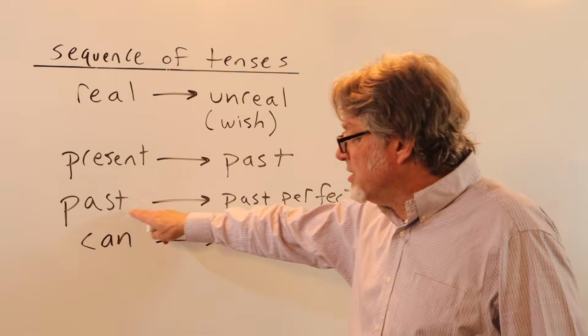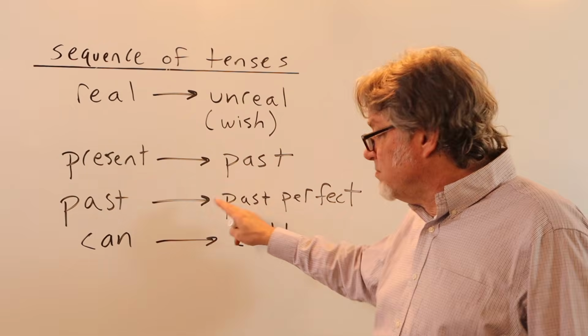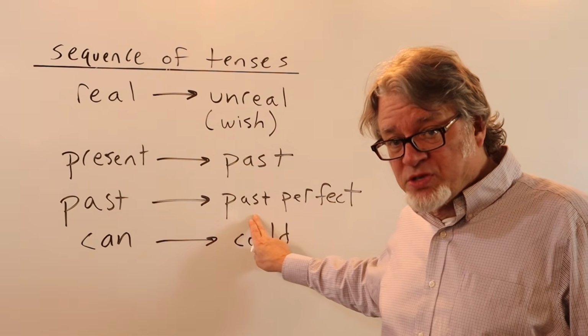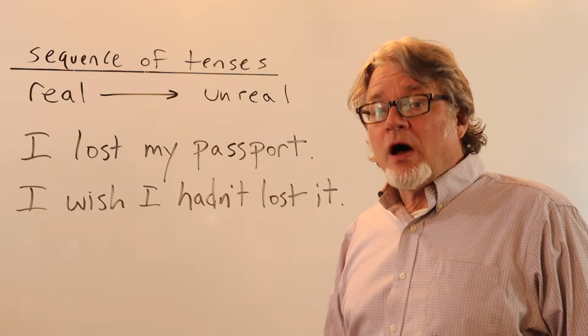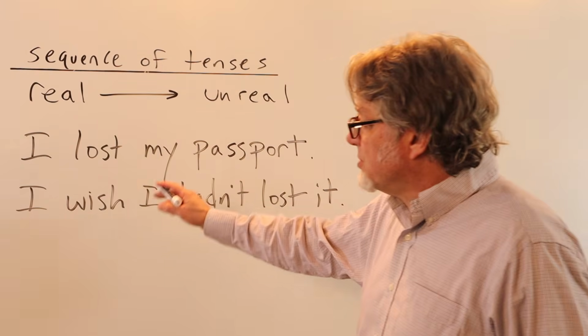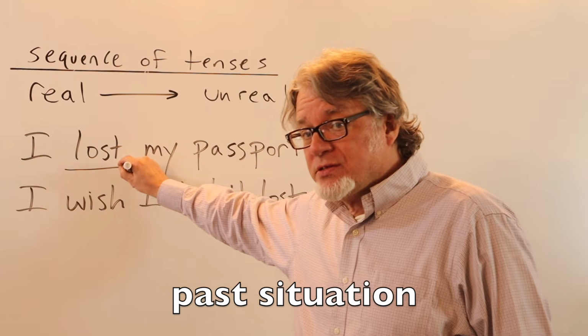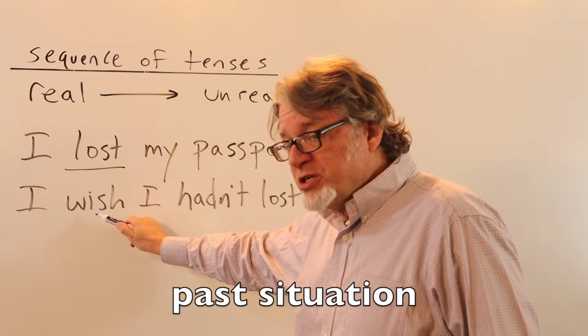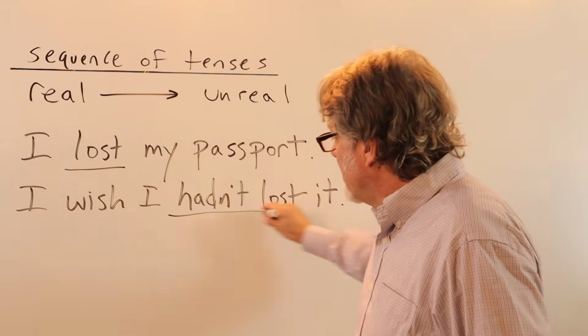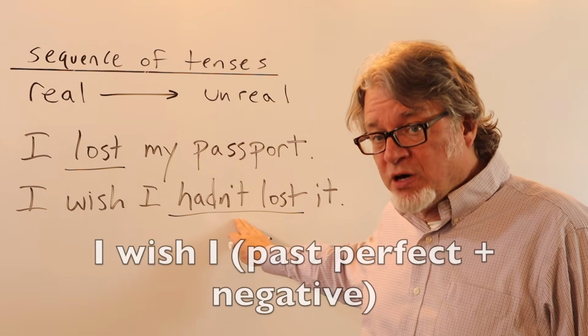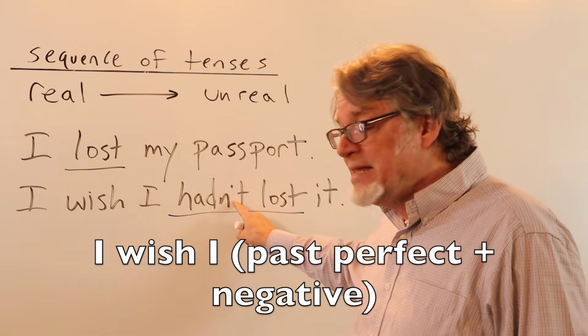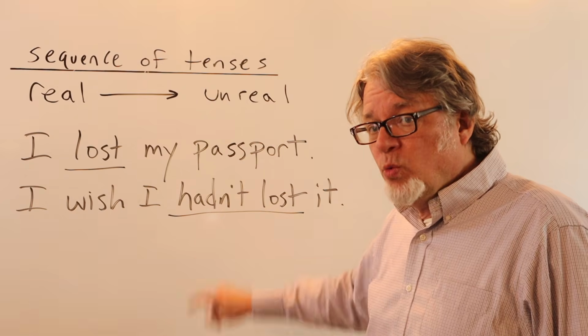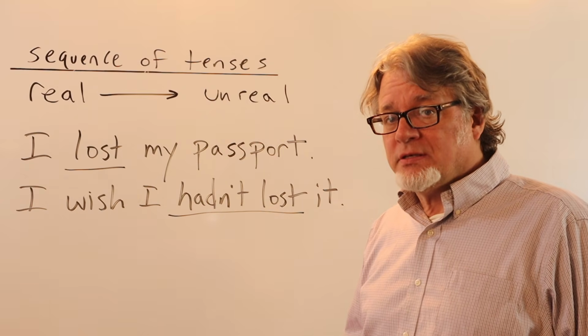If the situation is in the past tense, you talk about it with the past perfect. I lost my passport. This is in the past tense. After wish, the verb is in the past perfect tense, and now it's negative. I wish I hadn't lost it.